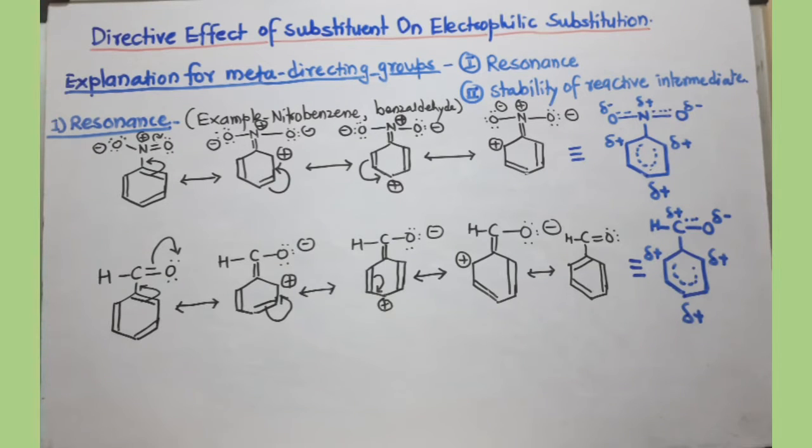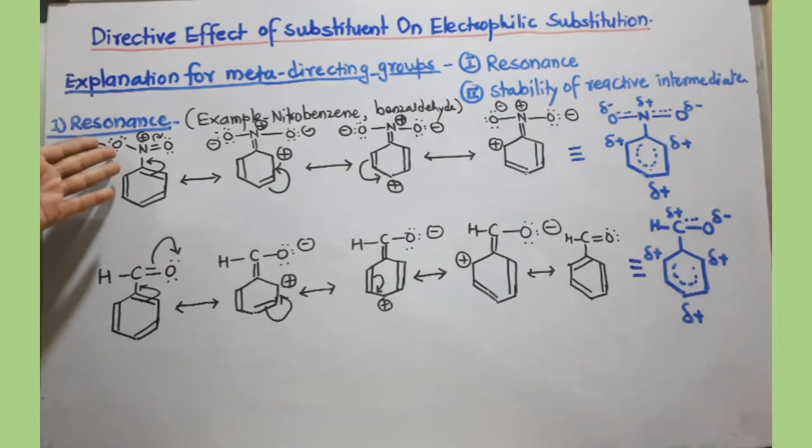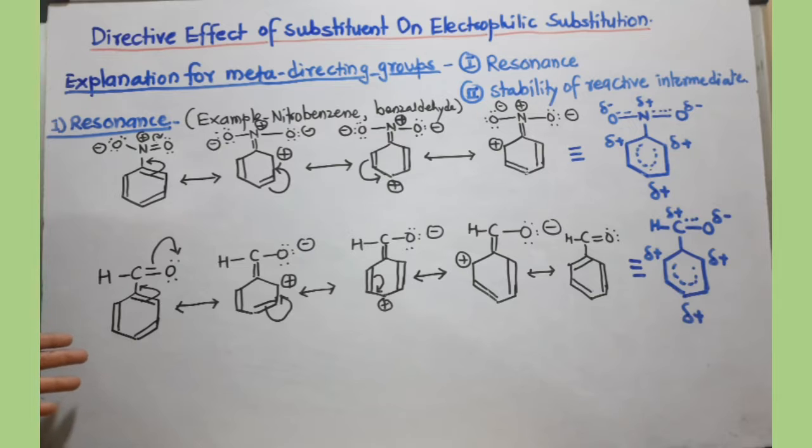The explanation for meta-directing groups. Here also we are considering two factors. One is resonance and another is stability of the reactive intermediate, which is formed after the attack of an electrophile in the first step. I have taken here two examples. One is nitrobenzene and another is benzaldehyde.